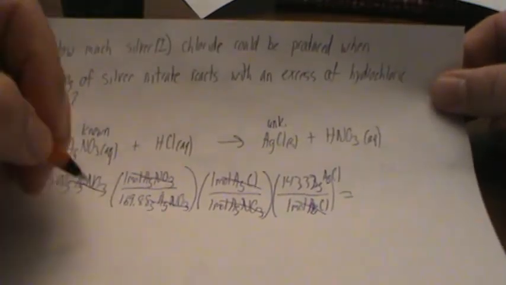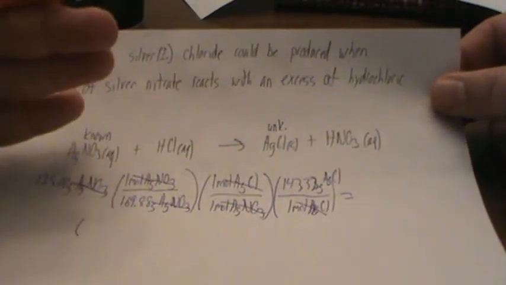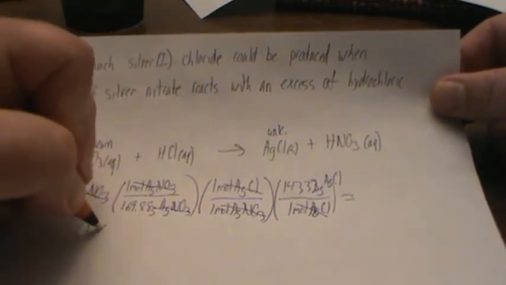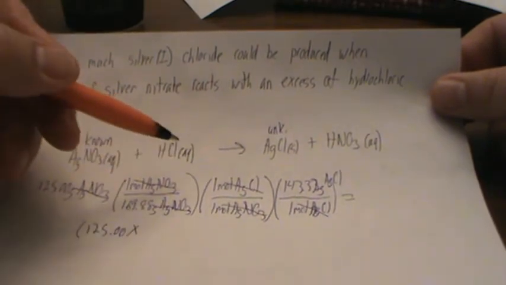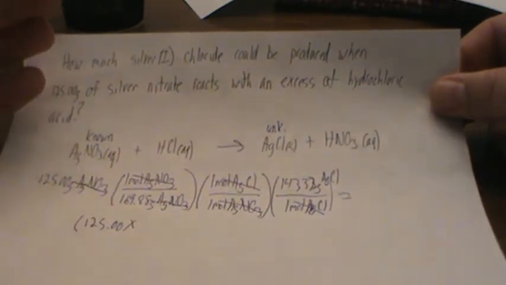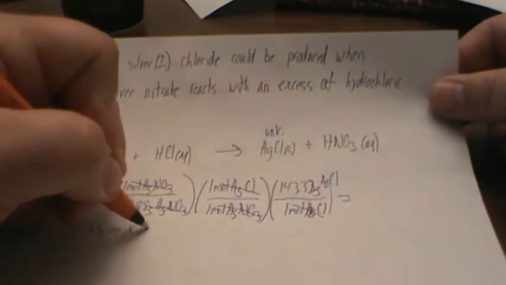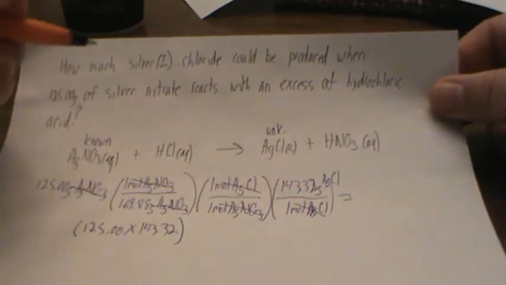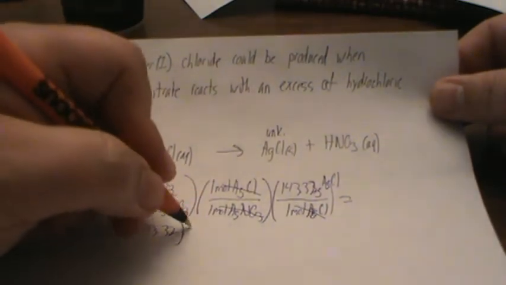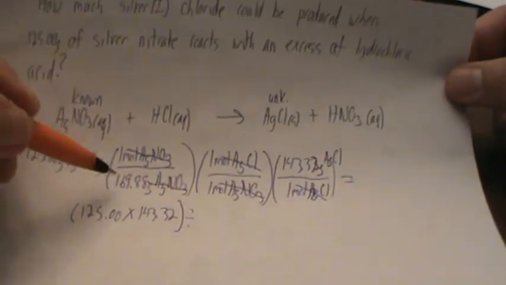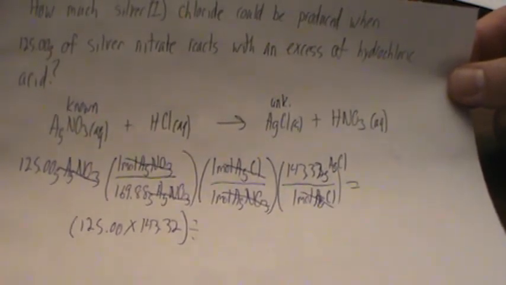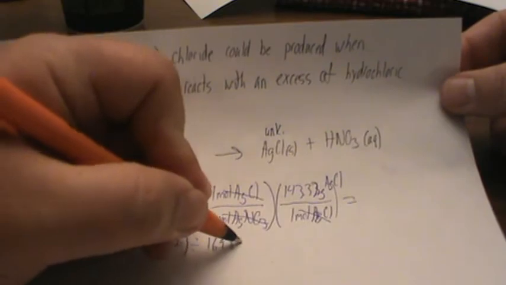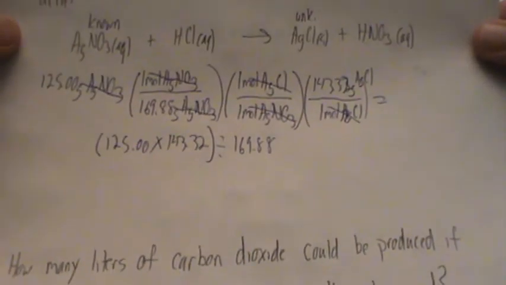Let me show you how I put this into the calculator. Like I said, I multiply everything that's up in the numerator together. So I have 125.00, and I'll multiply that by, now we don't really need to put in ones. If you want to, that's fine, but you don't really need to. Then we have 143.32. I'm going to put those into parentheses, then divide by. And if we look down in the denominator, we only have 169.88. We have 2 ones, but 169.88 times 1 times 1 still comes out to be 169.88. So that's how I would put it into the calculator.